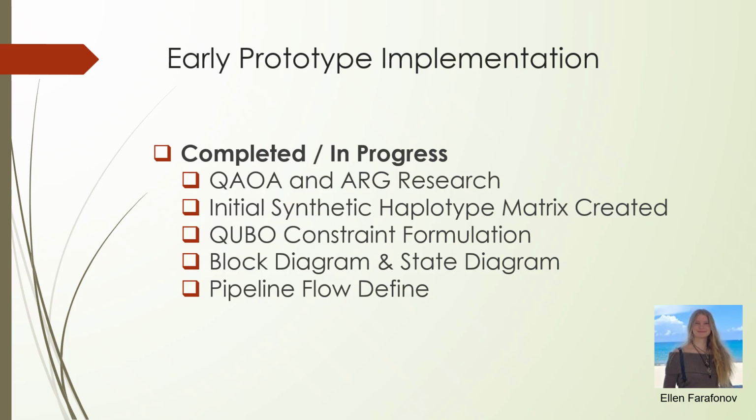We have created the initial synthetic haplotype matrix that was provided by our mentor, and we have been running the code, seeing how it works, and determining its limitations to help us develop the QAOA. The haplotype phasing code is also the input for the ancestral recombination graph system, but we might not use the code that we did on the data. We might just use data from the 1000 Genomes dataset.